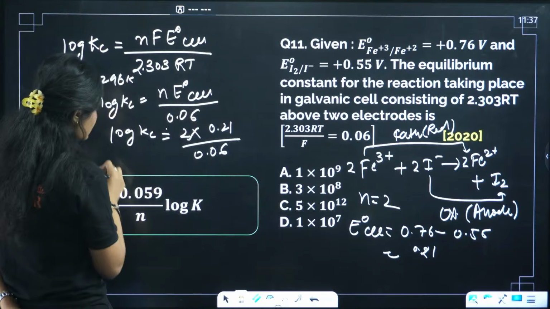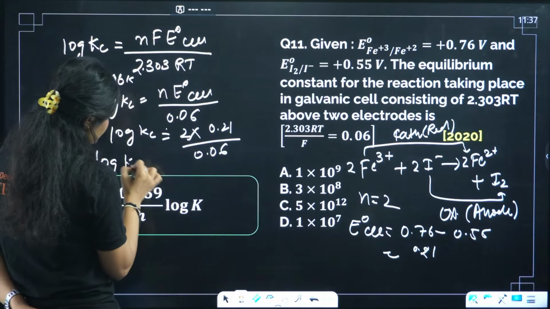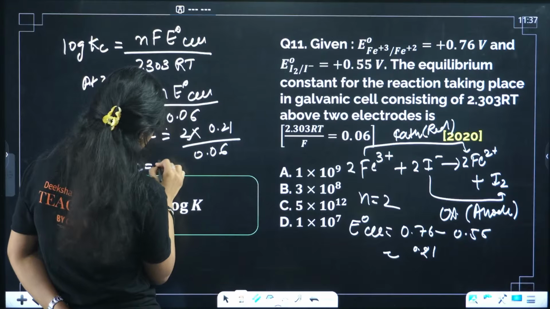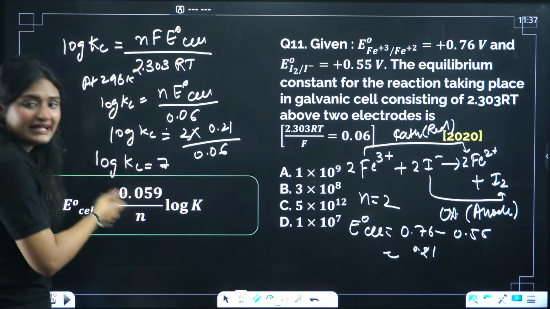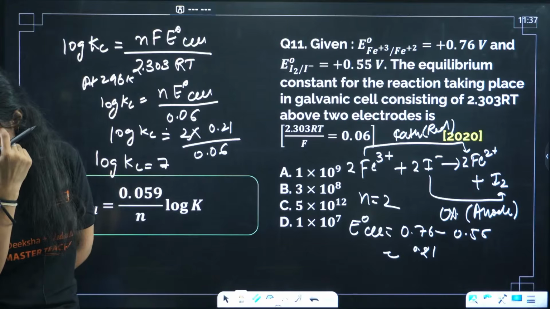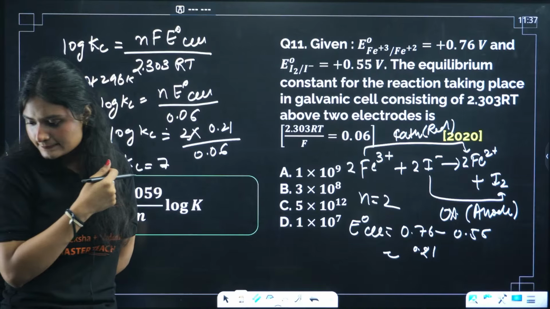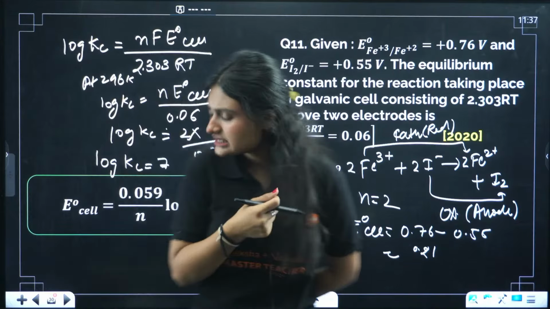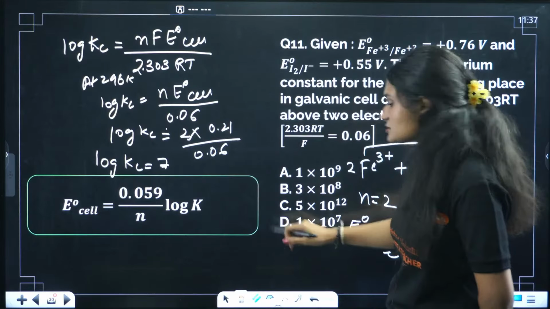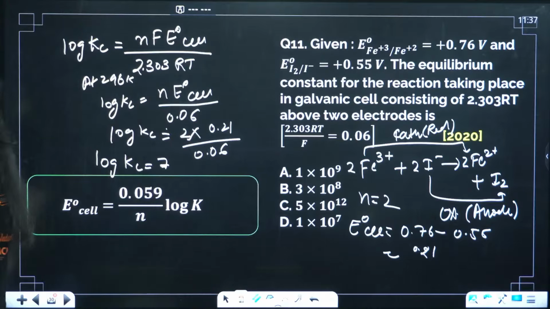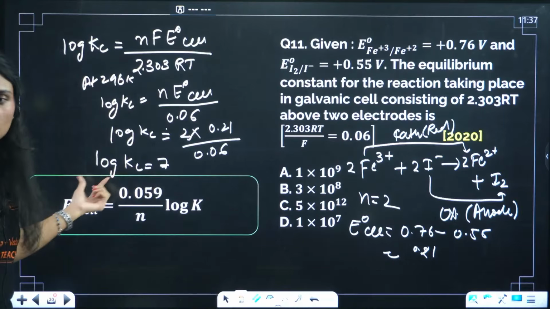Okay, if you solve this, log Kc will be equal to, say, 7. Okay, anti-log, if you take anti-log, okay, D, some of you answered D. Yes, Asha also answered D. Sagar, correct. See, this is log Kc equals 7.